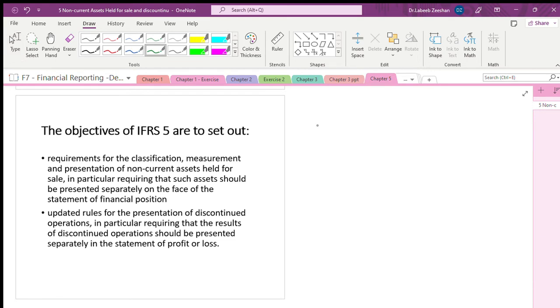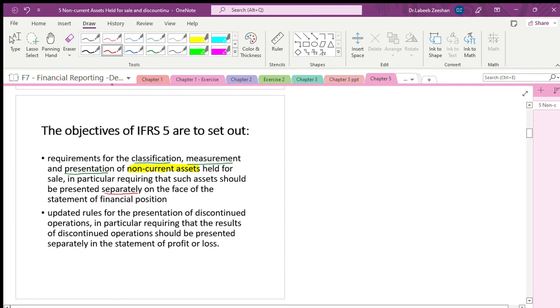We are going to have a classification, how you classify continued operations and discontinued operations, how we measure and calculate it, and subsequently how you make the presentation. The most important thing we are going to stress is non-current assets held for sale. Held means we are expecting to sell them. In particular, such assets should be presented separately. We should not combine them with other assets.